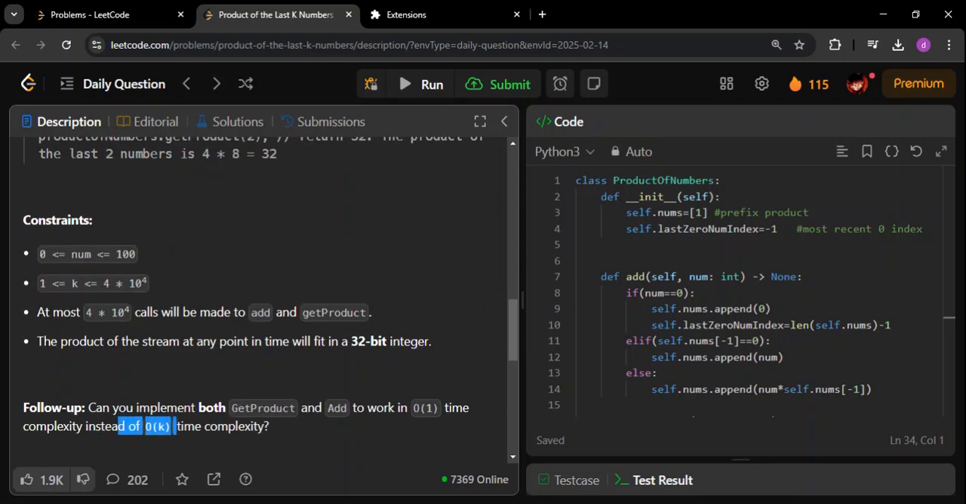But I am not going to show this solution. Anyone can code this kind of stuff. I am not going to show you that. I am going to show you an O of 1 approach.